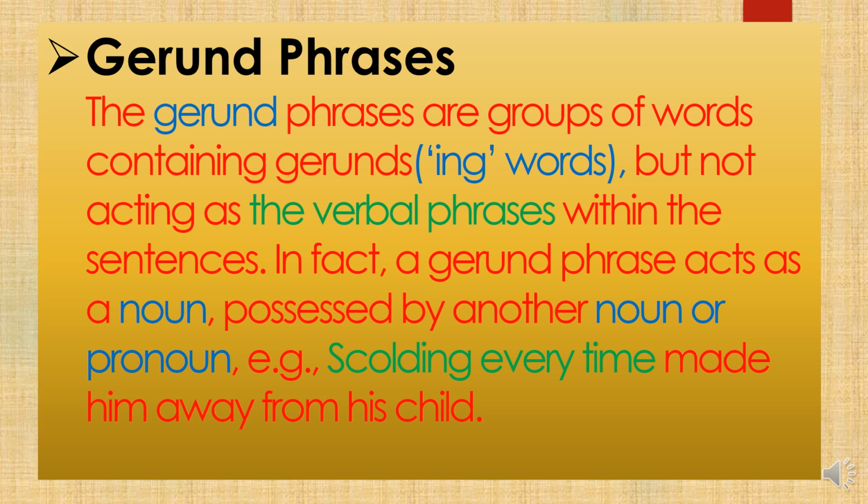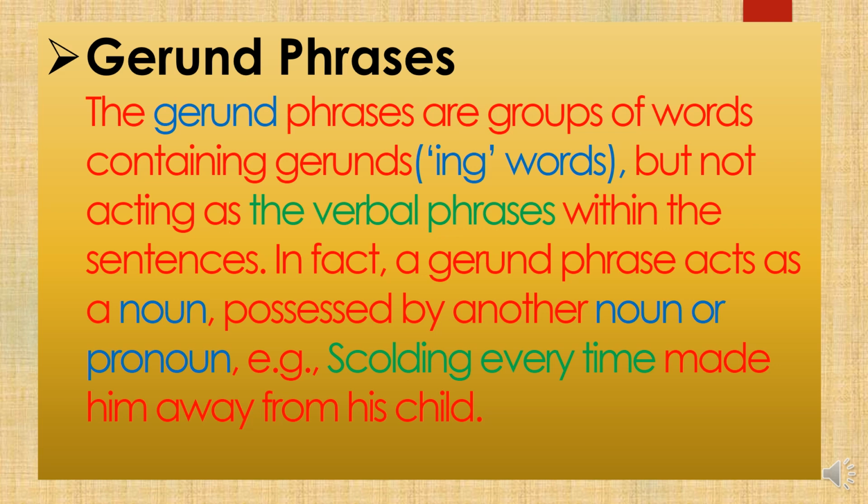You will be confused between participle and gerund phrases. The similarity is that both are ing words. See the example, "scolding every time". It is a phrase because it is making sense, but it is not making the complete sense. So it is a gerund phrase: scolding every time made him away from his child.